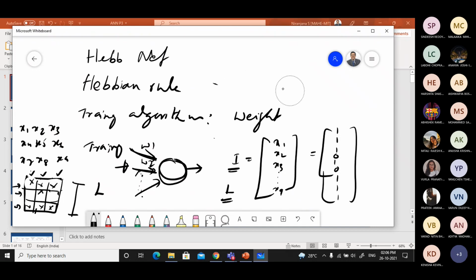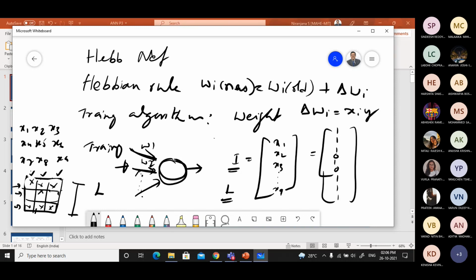What is the rule used? The Hebbian rule. Each time Wi new is estimated, taking the initial value of Wi as maybe 0, which is considered the old value. Every time you update the weight by finding delta Wi, where delta Wi is nothing but the multiplication of xi and y, right?